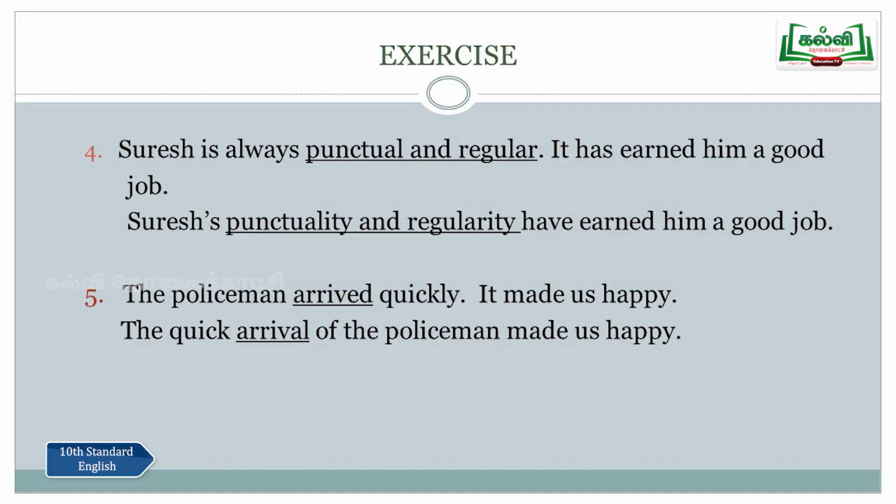So now we are just changing the entire sentence, or we are combining it also. When two sentences are given, you just combine them. At the same time, the other parts of speech should be changed into noun form while changing it, and the sentence should convey the same meaning. So, the policeman arrived quickly. It made us happy. The policeman arrived. Arrived, again changed into arrival, right? The quick arrival of the policeman made us happy.